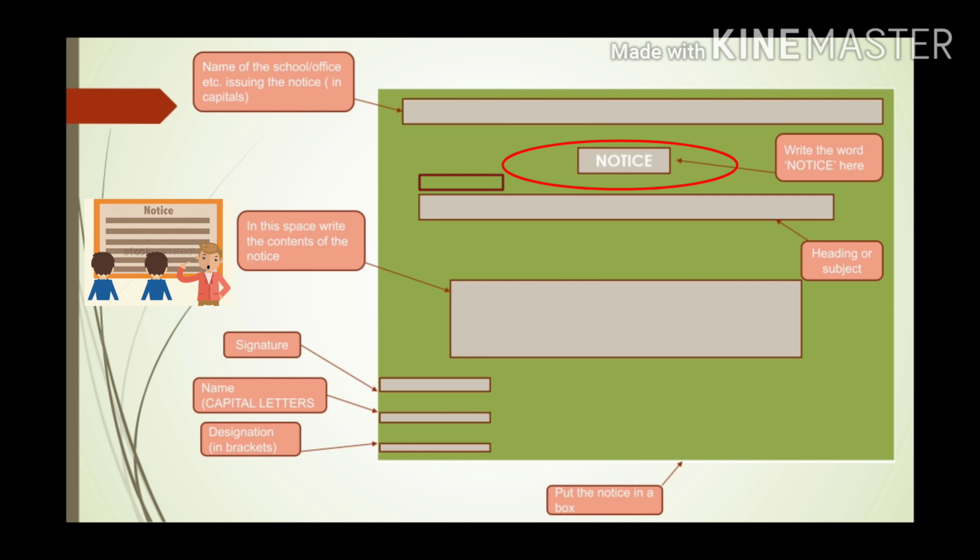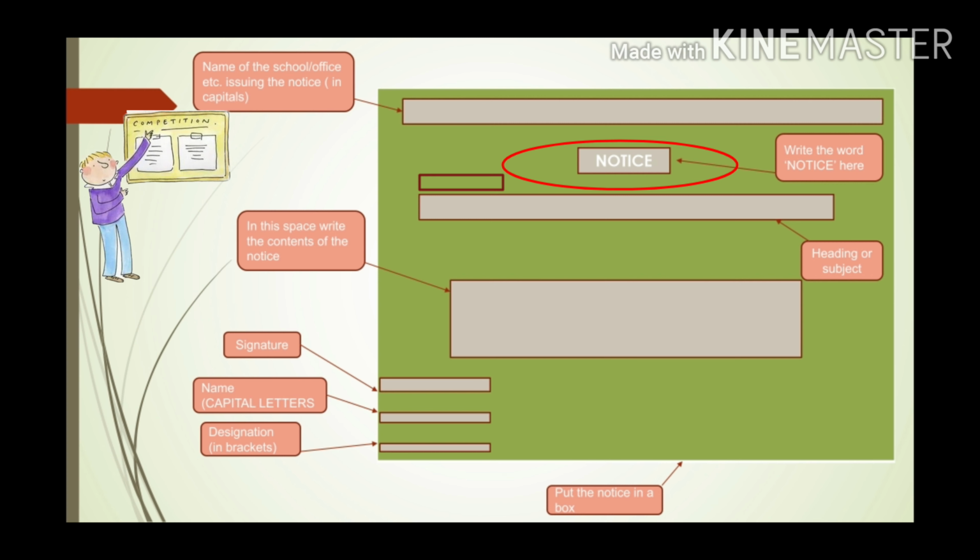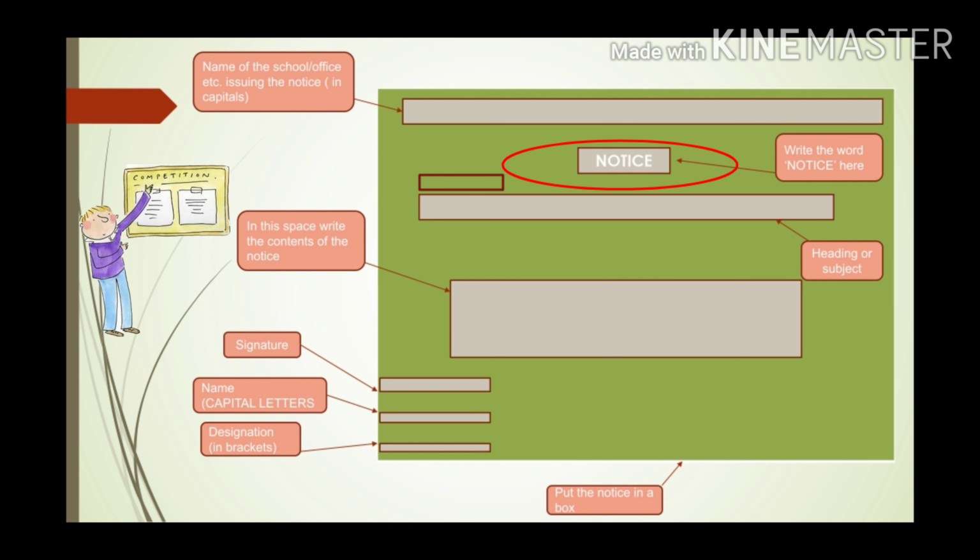Next, just below the name of the organization, we write the word NOTICE in capital letters at the center. After that, we write the date at the right corner of the box. After writing the date, we have to write the heading or the subject in capital letters at the center.